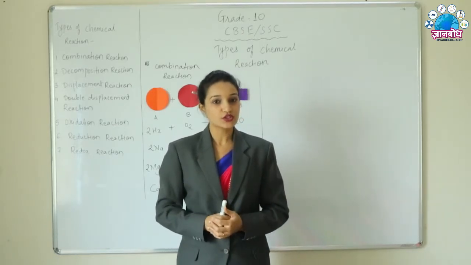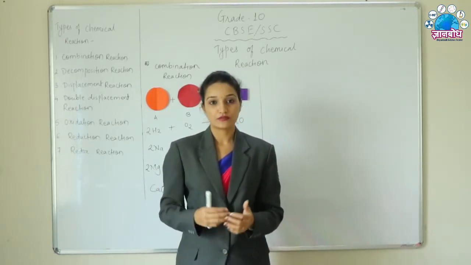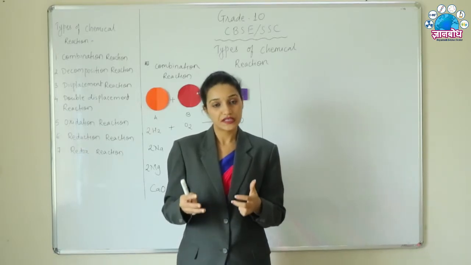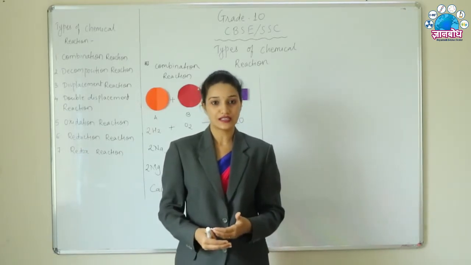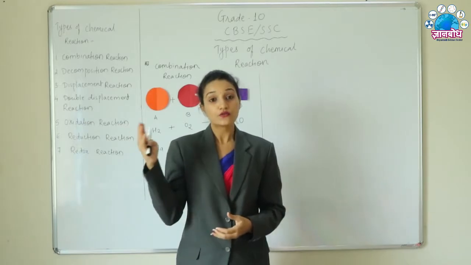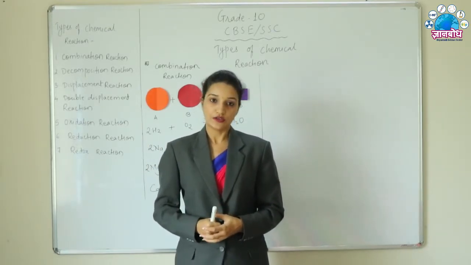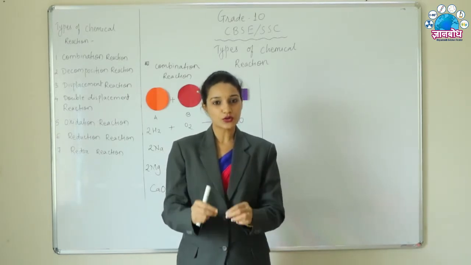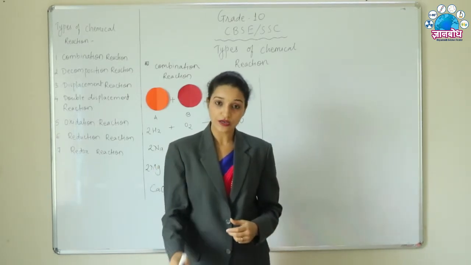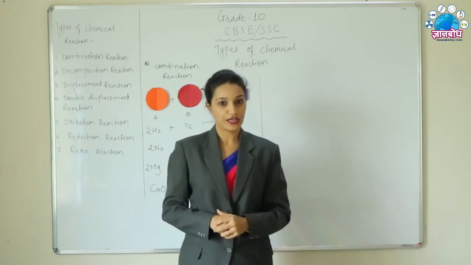But yes, oxygen can be a byproduct of the reaction. But what is synthesized? Yes, glucose is synthesized during the reaction, and that's why photosynthesis is a very good example of a combination reaction.